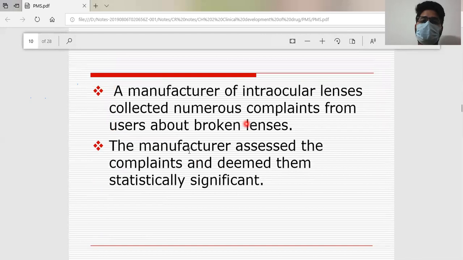This was an example where the intraocular lens was broken for so many users once the lens was newly introduced in the market. Then the companies assessed the complaints and used statistically significant methods to find out what the problem was and why it had been happening.